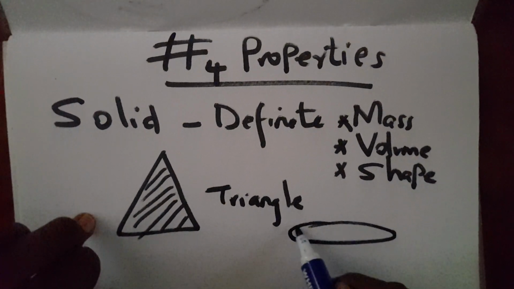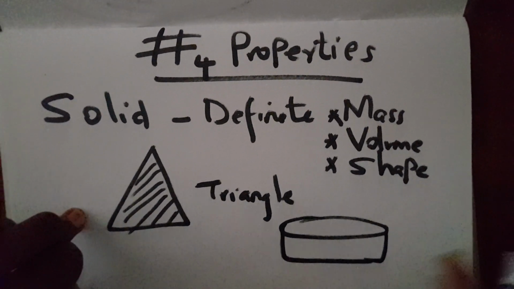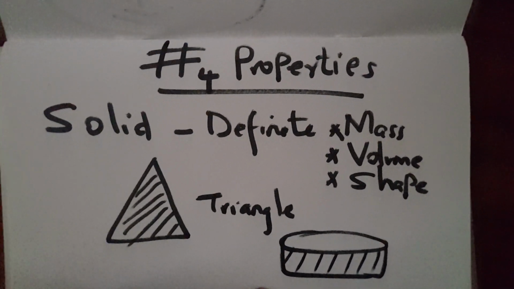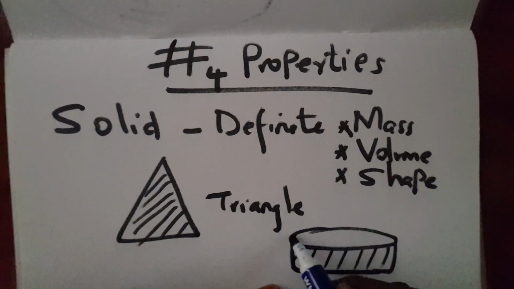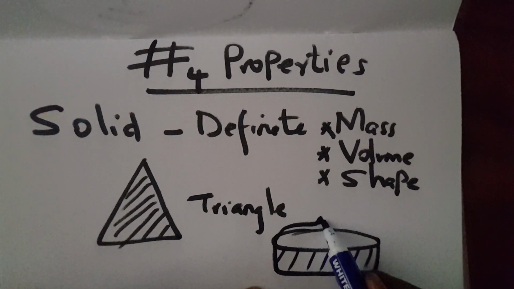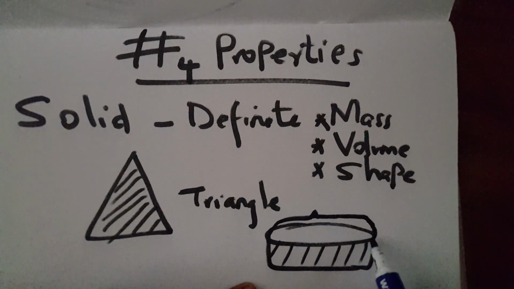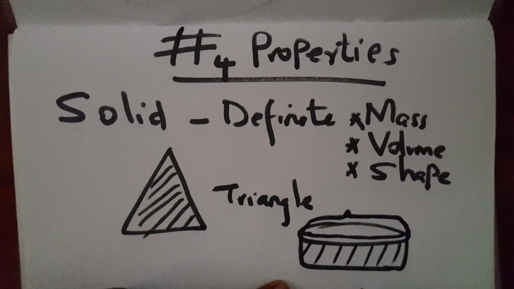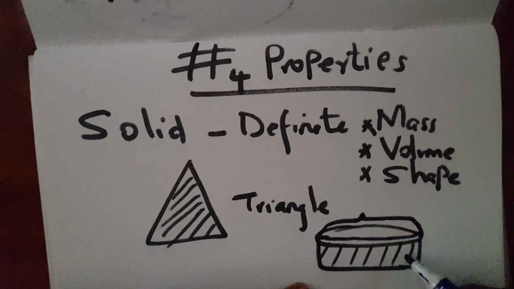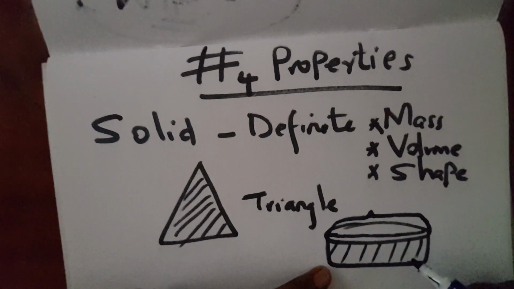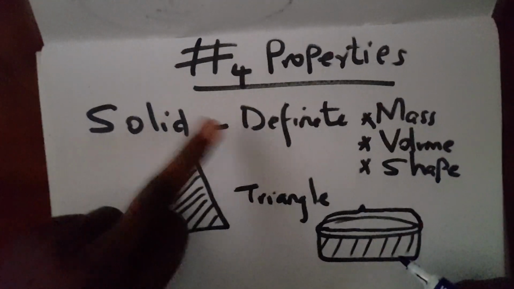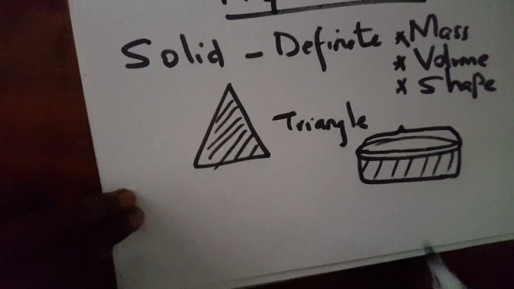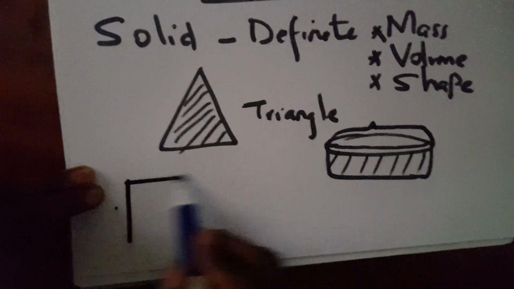Okay, teacher, what about this? Maybe this is your plate when you are very young and going to school in order to read, and you are given this one by your parent. Let me try to sketch it so that it looks awesome for you at home right now. Can you see that? Are you able to calculate the volume of this? Yes. What about its shape? You're able. What about the mass? You're able. So I want you to understand that the solid, therefore, has definite mass, volume, and shape, in terms of how they appear.